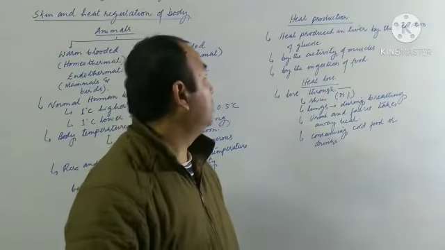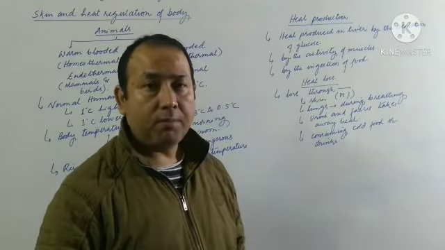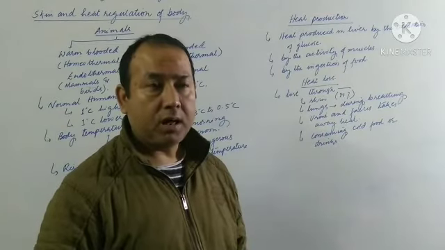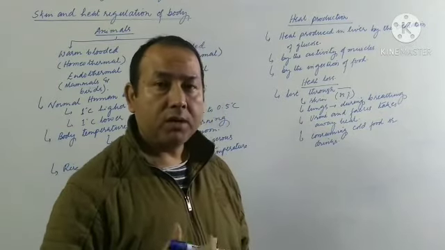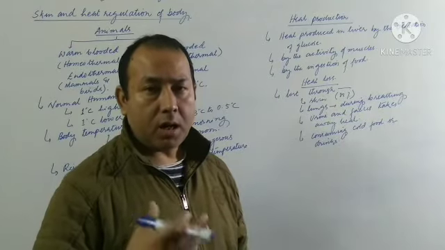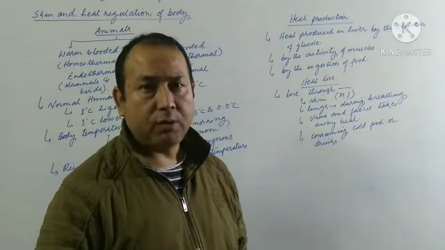So now we learned about the warm-blooded and cold-blooded animals. Then again, a few facts about the body temperature, and then how heat is produced in our body and how heat is lost. Now in the next video we'll be learning about the regulation of body temperature, how our body temperature is regulated.